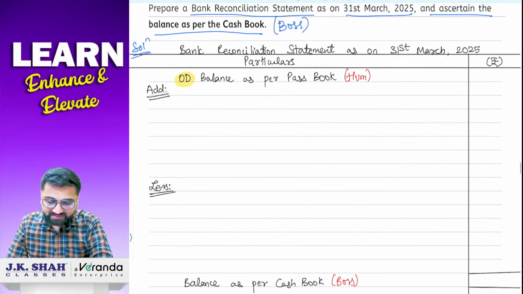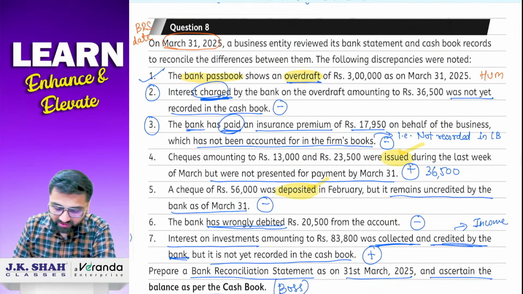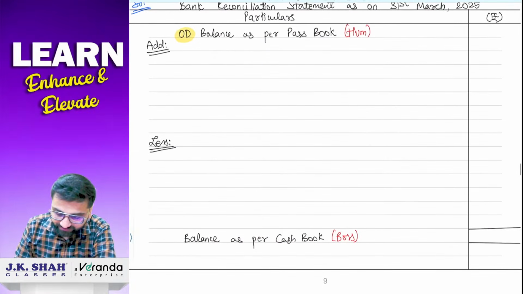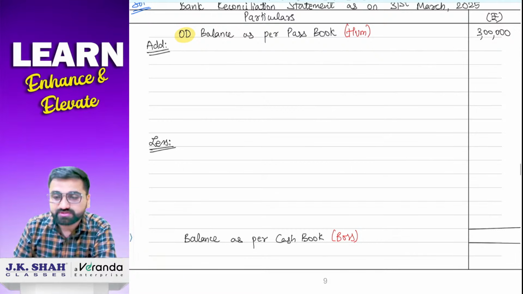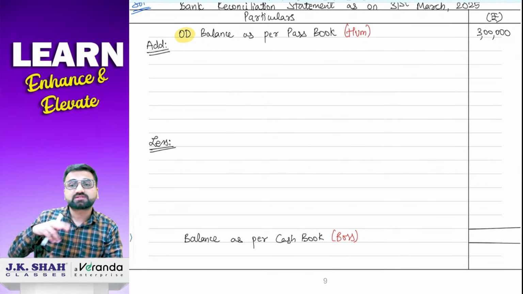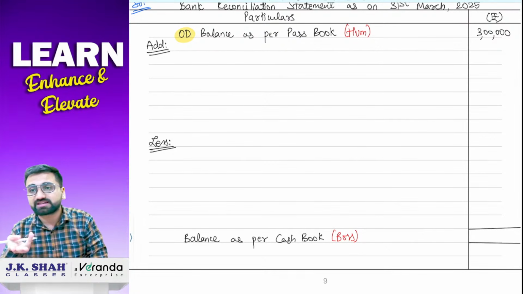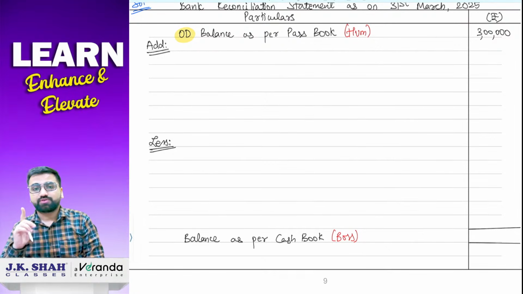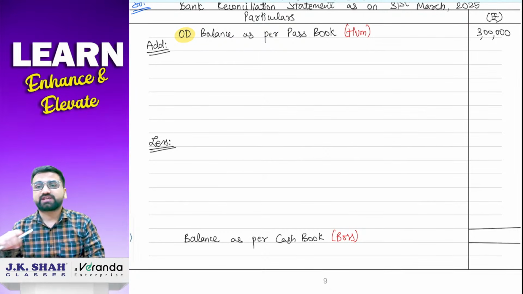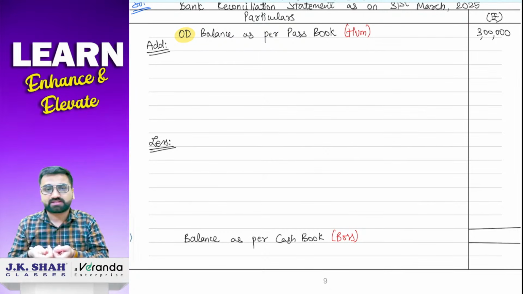Now see, overdraft balance as per cash book, they have given you in the first point transaction. This is 3 lakh rupees. Now you just have to write down here 3 lakh. Now understand one thing, students. We have already reversed the signs. Plus है, minus है, हमने already overdraft के sum के हिसाब से plus minus कर दिया है. Now you are not supposed to do anything else. मतलब अभी ये जो overdraft का sum है 3 lakh है, so इसको overdraft balance को negative मत बताओ.